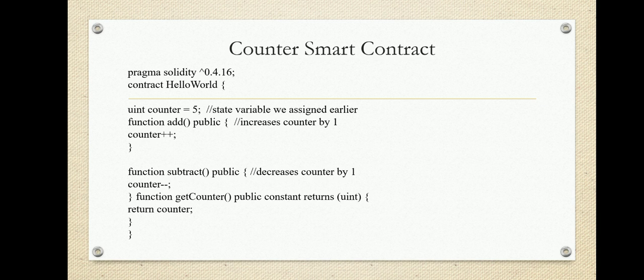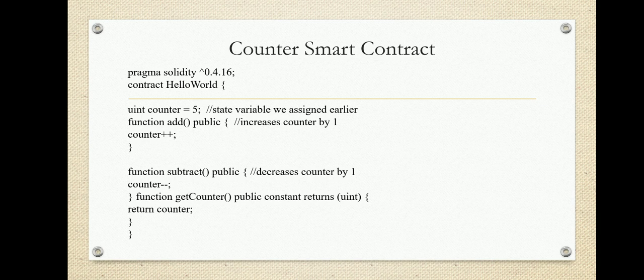Next function we have is function subtract. The function is a keyword, the name of the function is subtract, the scope is public. Here we are defining counter minus minus. So we have defined functions add, subtract, and one more function, get counter. With the help of get counter we are trying to retrieve the value of the counter. Previously we have incremented by 1 and decremented by 1, and what will be the result? So that is get counter.